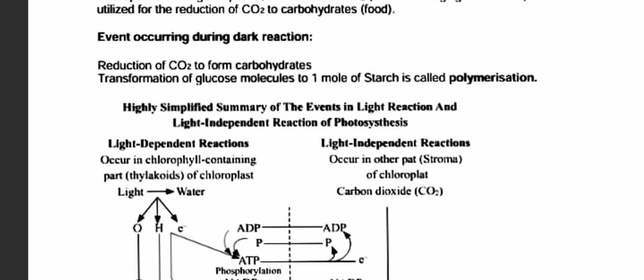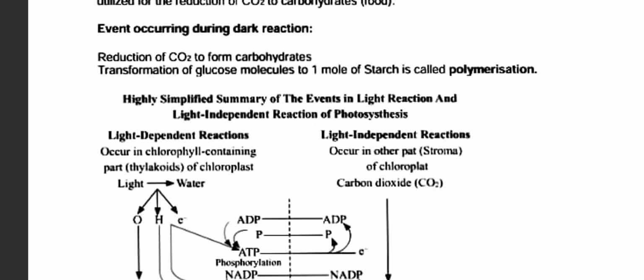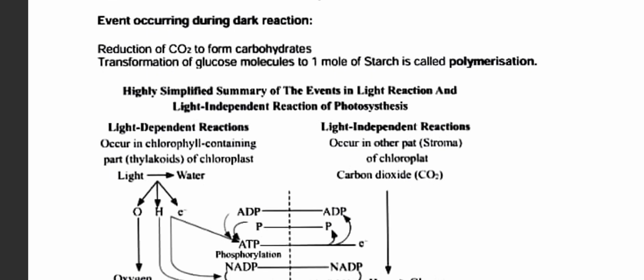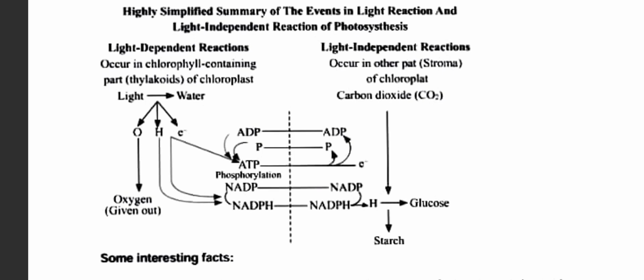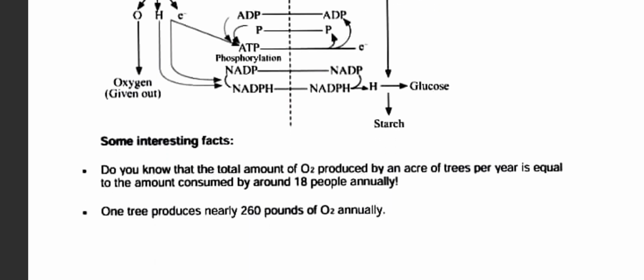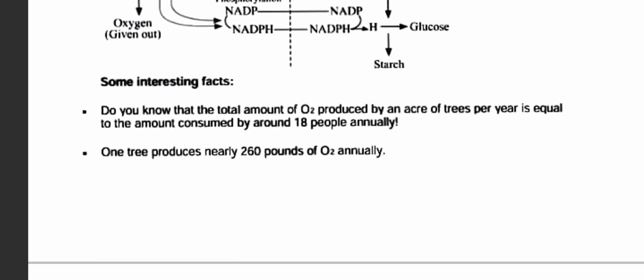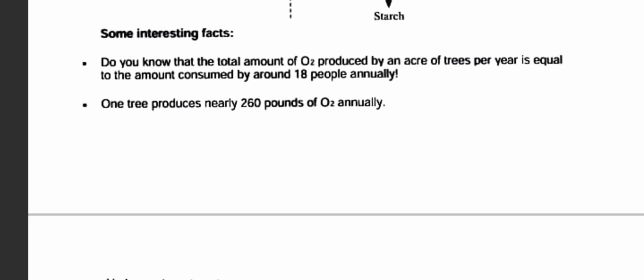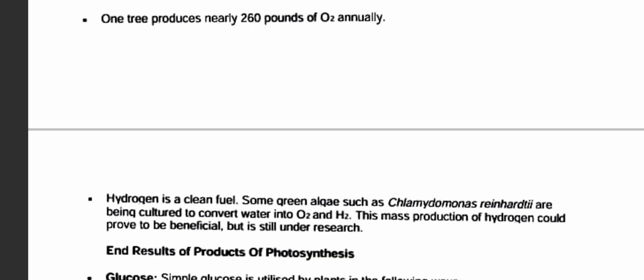So this is a highly simplified summary of the events in the light reaction and light independent reaction of photosynthesis. You can see the diagram, you can take a screenshot of it if you want, or this same diagram is there in your book also. So, some interesting facts. Do you know that the total amount of O2 produced by a tree per year is equal to the amount consumed by around 18 people annually? One tree produces 260 pounds of O2 annually. So please plant trees. That's very important for nature.